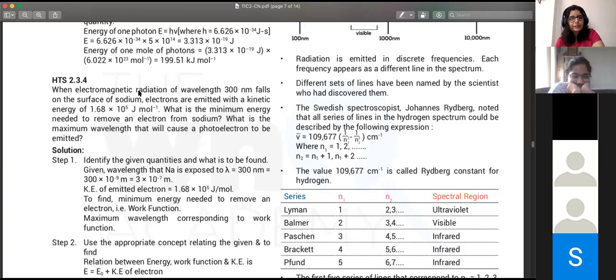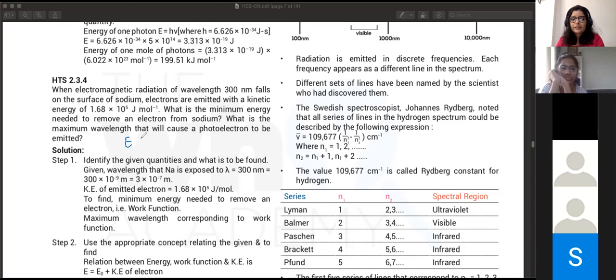When an electromagnetic radiation of wavelength 300 nanometers falls on the surface of sodium. Based on this, you can figure out that this has something to do with the photoelectric effect. It also says electrons are emitted here. So what do you know about the photoelectric effect? If you send some energy, there is a minimum work function associated with it, and the remaining is kinetic energy.